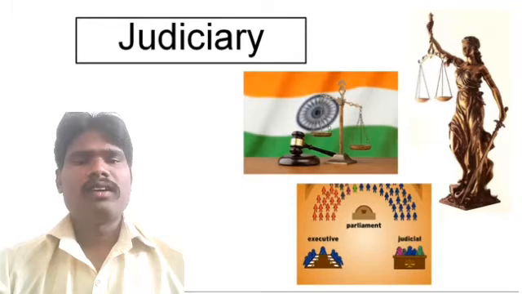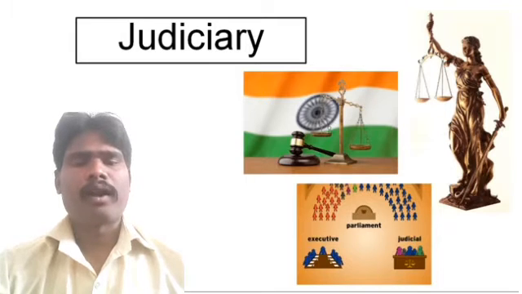Law is made by the parliament. In the parliament, Rajya Sabha members are there as well as Lok Sabha members. One bill becomes a law. They will keep one bill in the parliament.